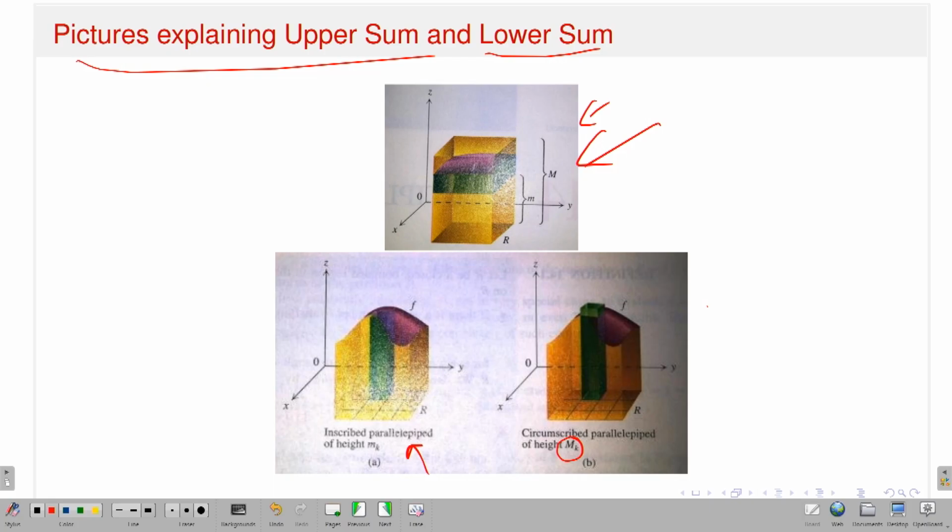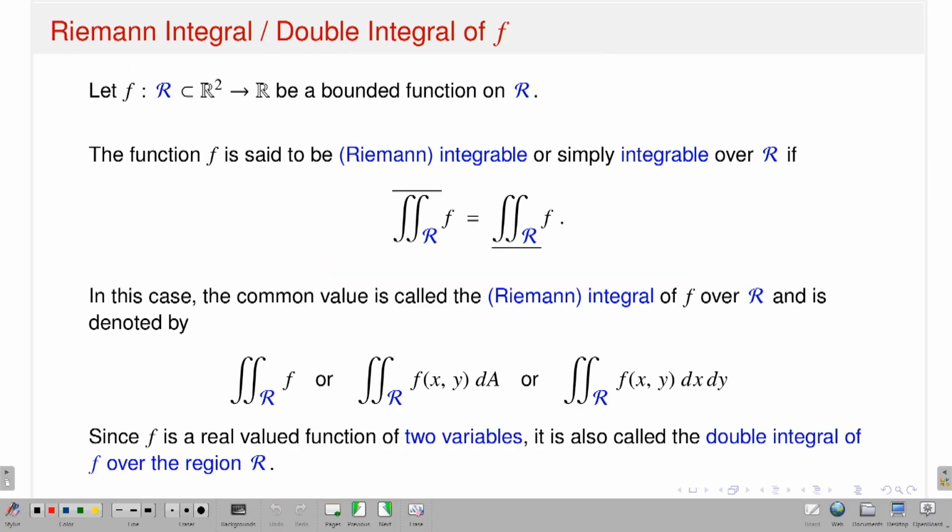The upper sum means whatever exact thing you want, it will give you a little more, and the lower sum will give a little less. Now if the partition goes to 0, that means if I take more and more finer partitions, the upper sum will decrease and the lower sum will increase, and at some point they become equal, and that will give you the exact quantity that you want. Okay, that is exactly what I said.